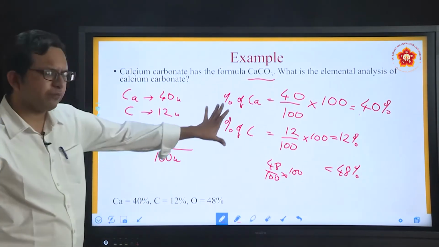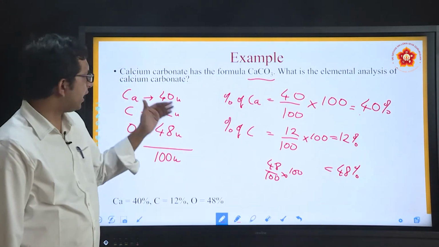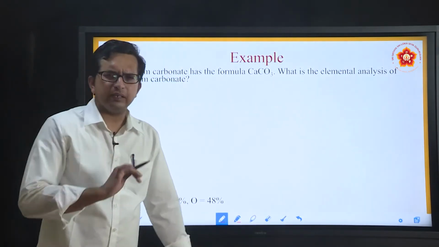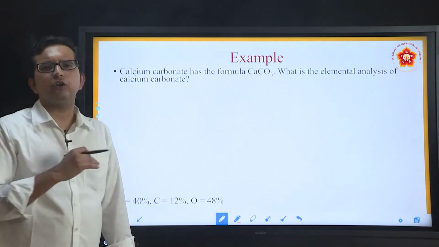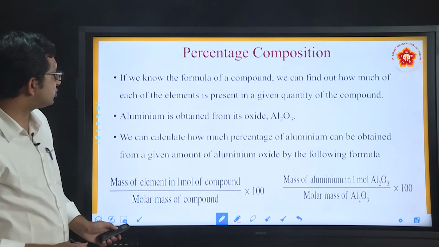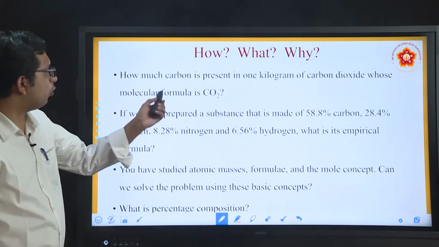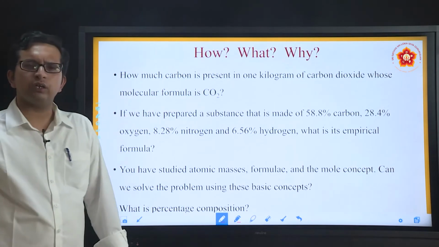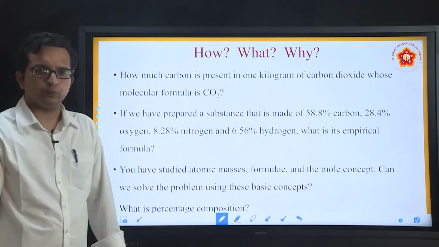So this is how we can solve and obtain the corresponding percentage of elements that are present in a particular compound. So since we have gone through these parts, let's just go to the introductory part which was shown here. How much carbon is present in 1 kilogram of carbon dioxide, whose molecular formula is CO2.